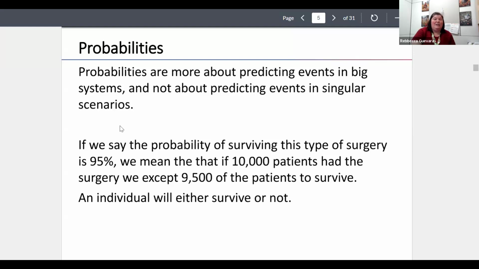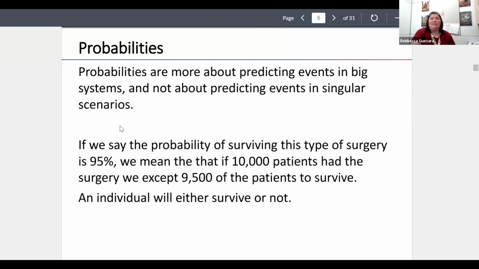For a good example, let's say you were going to get some sort of surgery and they tell you the probability of surviving this type of surgery is 95%. What that means is that if a very large group of patients were getting this surgery, say 10,000, I would expect that 9,500 of them are going to survive.